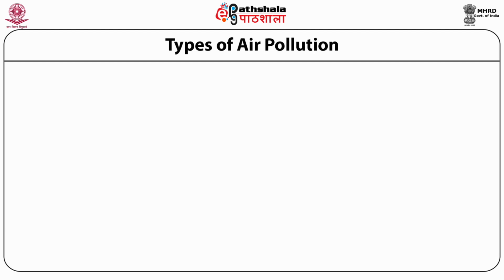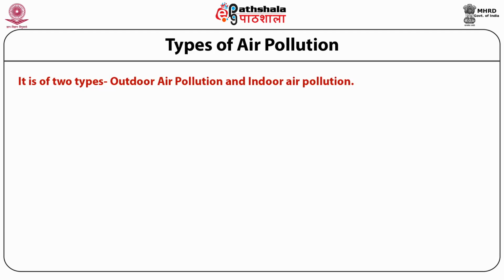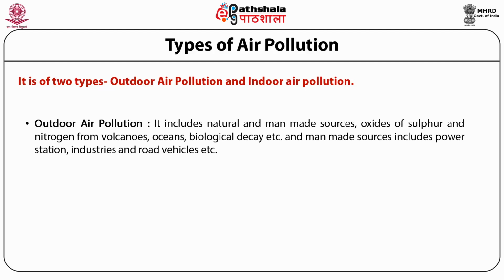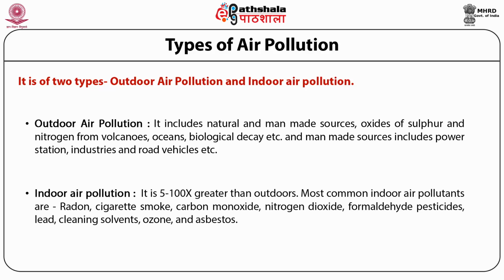The air pollutants can be further categorized into two types, that is outdoor air pollutants and indoor air pollutants. The outdoor air pollutants include natural and man-made sources, such as oxides of sulfur and nitrogen from volcanoes, oceans, biological decay, etc. And the man-made sources include power stations, industries and road vehicles, etc. Some of the indoor air pollutants are quite greater than the outdoor pollutants.